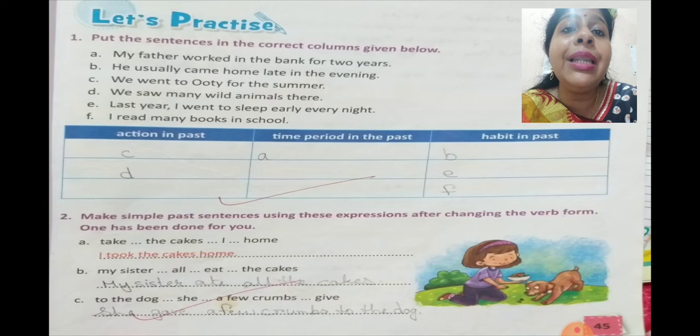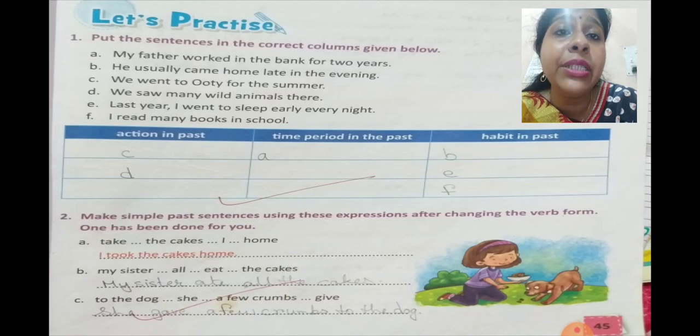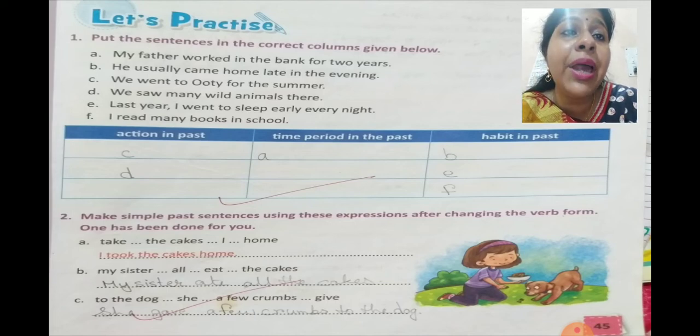Now come to E. Last year I went to sleep early every night. Again we are talking about a habit, right? So you will write E below habit in past. Number F, I read many books in school. So it is again talking about a habit in past. So you will write F below habit in past. So again I am saying number A, my father worked in the bank for 2 years.